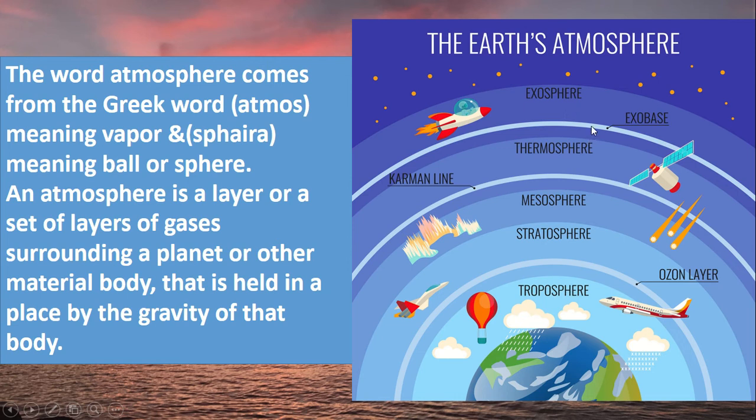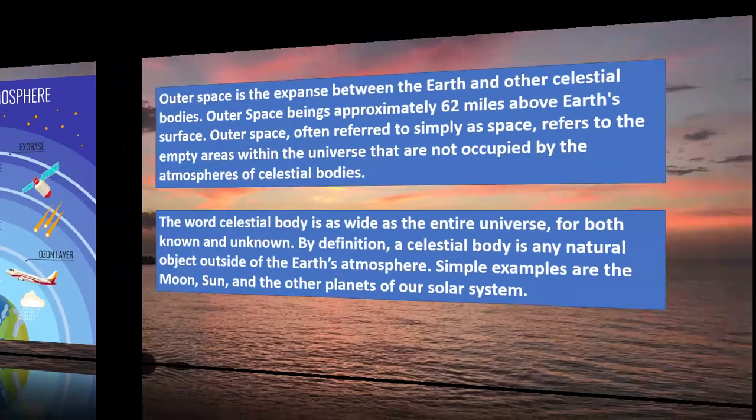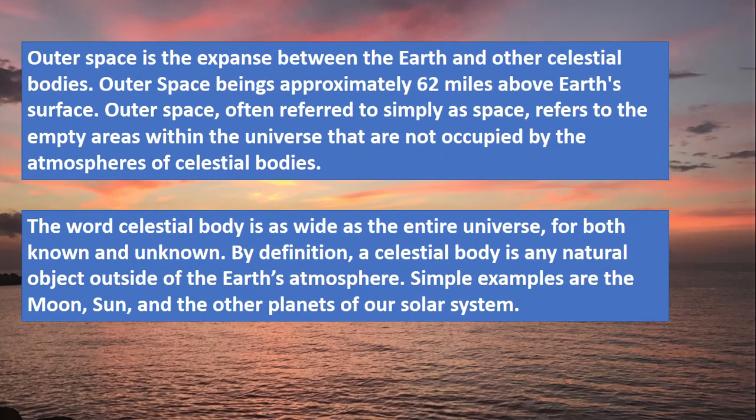Now, where does the outer space begin? Simply, the ending point of the atmosphere will be the starting point of outer space. Follow, we will now learn about outer space. Outer space is the expanse between the earth and the celestial bodies.